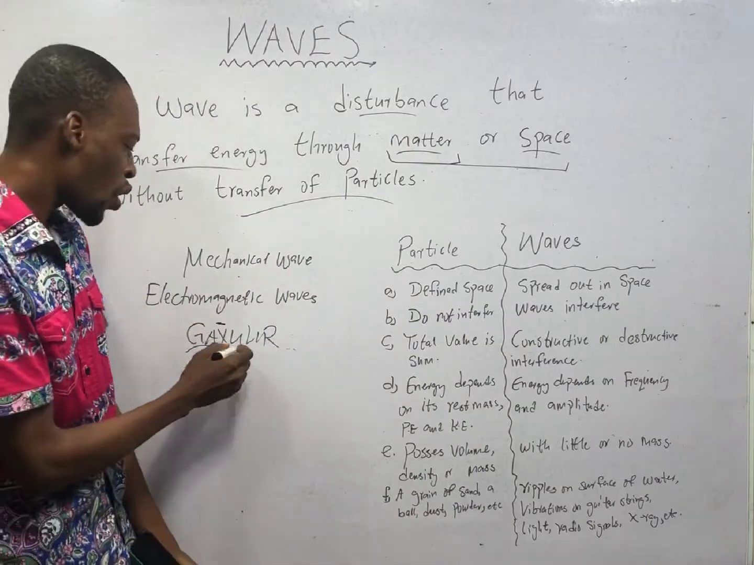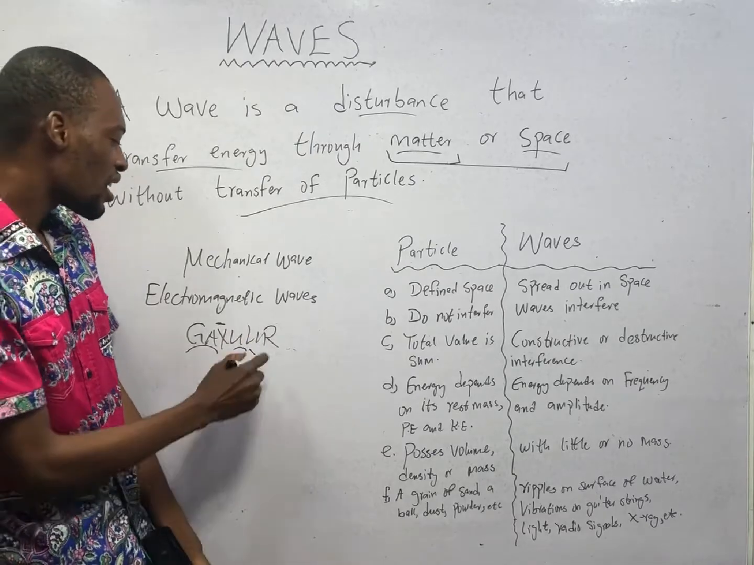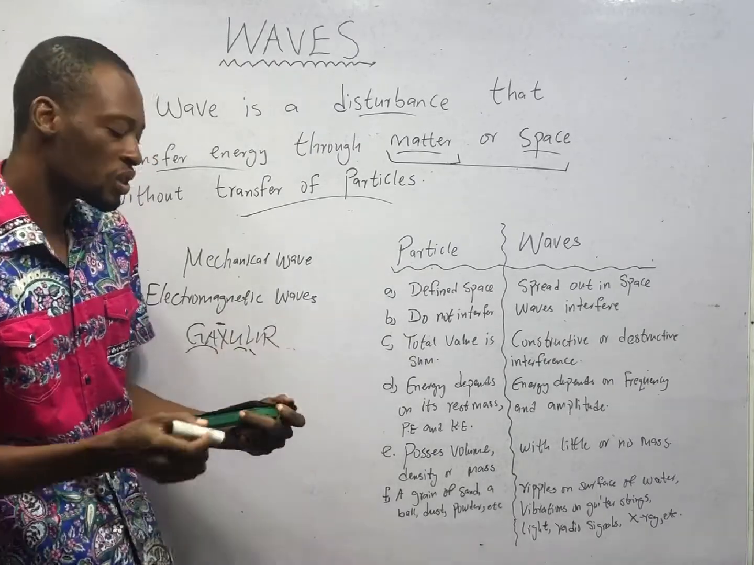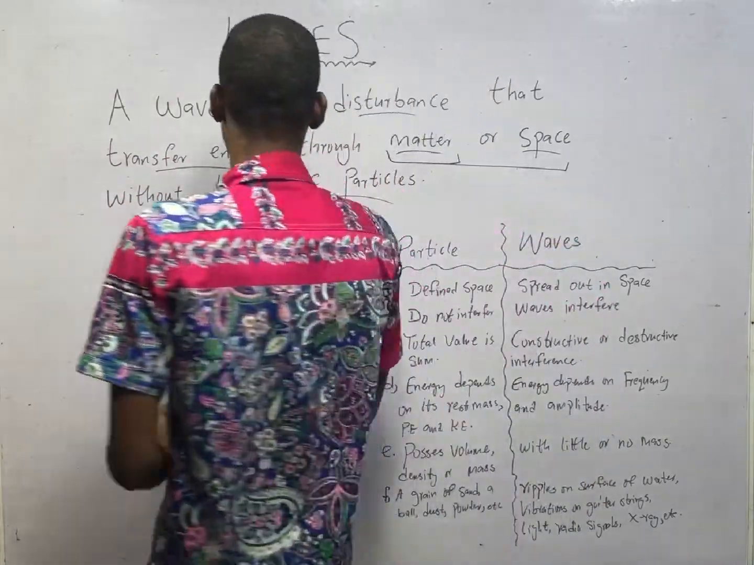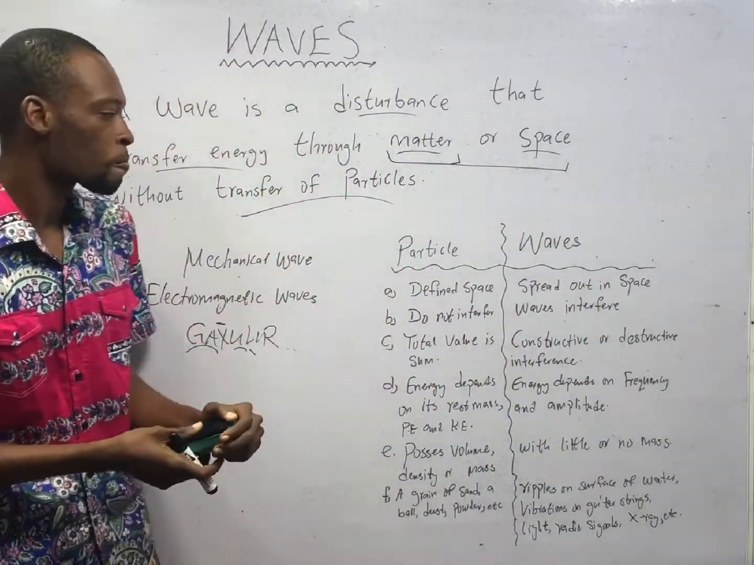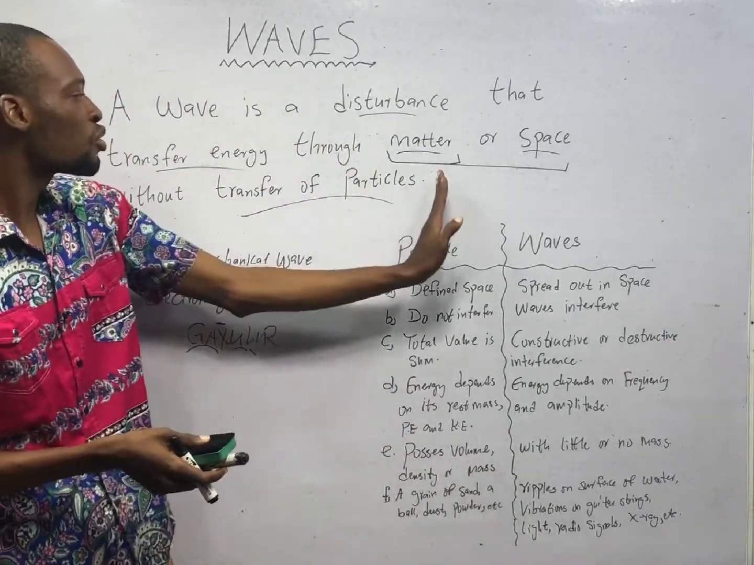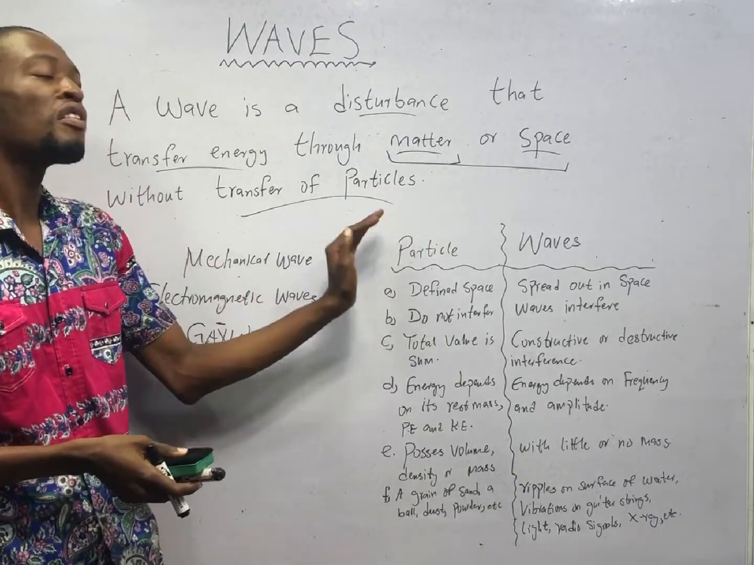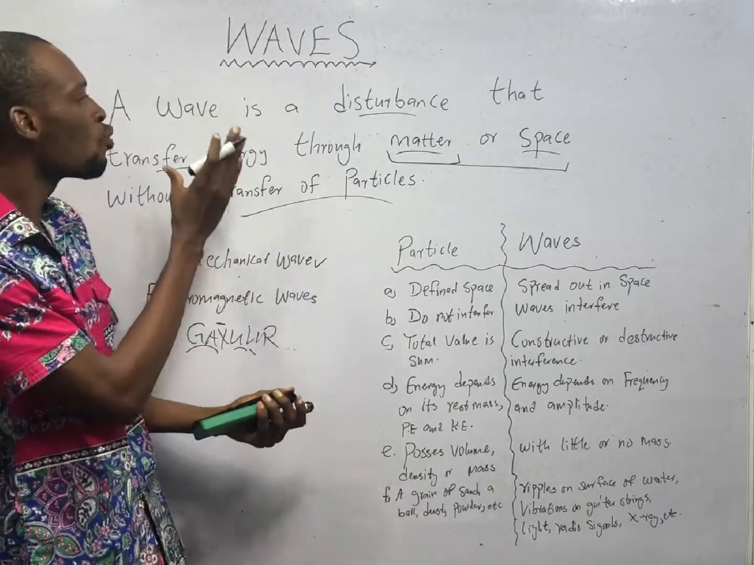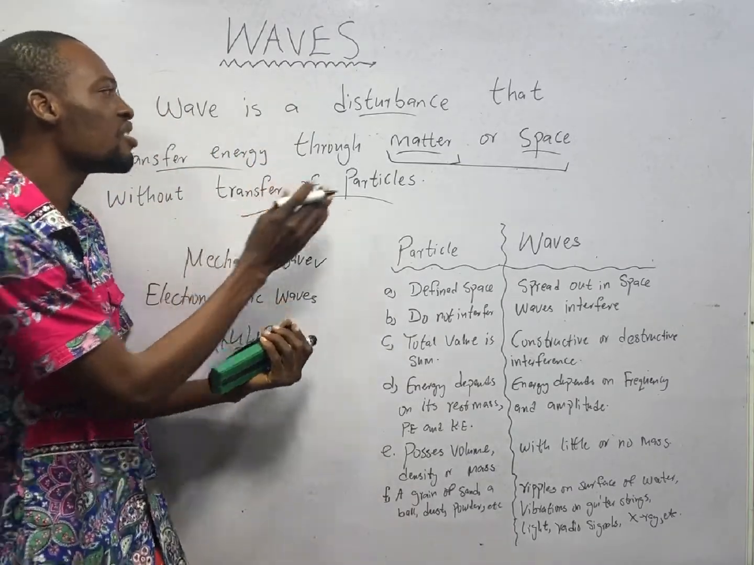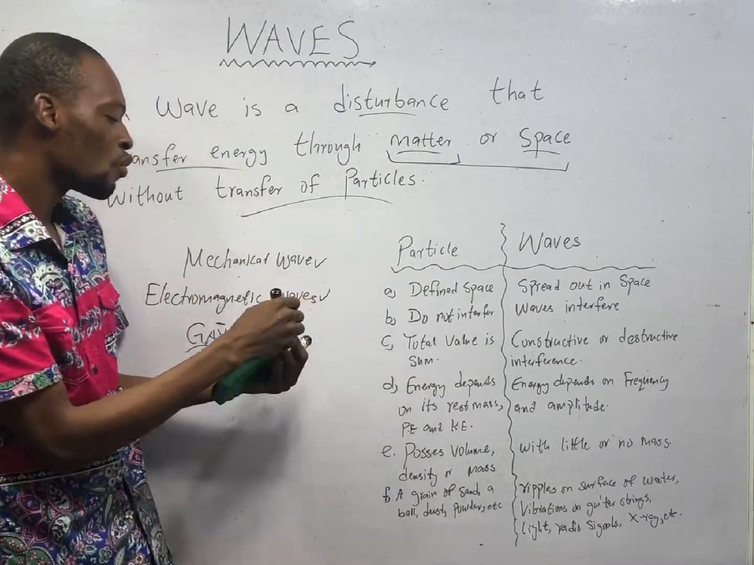X-rays, ultraviolet rays, light rays or light waves, infrared waves, and radio waves are electromagnetic waves when they transfer energy through space. In other words, if a wave is a disturbance that transfers energy through matter without transfer of particles, we say that it is a mechanical wave. If a wave is a disturbance that transfers energy through space without transfer of particles, we say it is an electromagnetic wave.